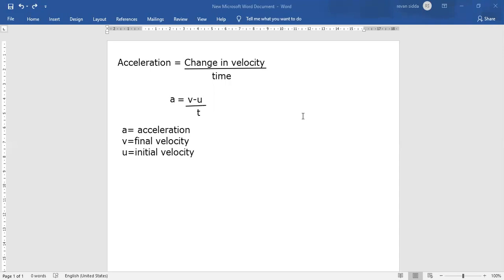What do you mean by change in velocity? Change in velocity is nothing but the final velocity minus initial velocity. Understood? I'll write it down.